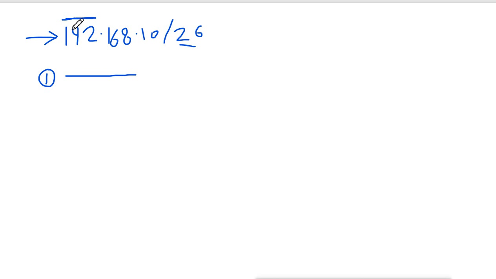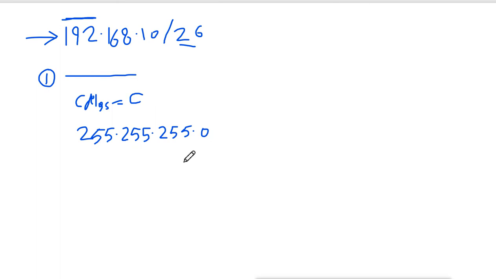So the answer goes like this. First I will find out that this is class C. Now, this is class C, which means this is the default subnet mask for this class. So the default subnet mask is 255.255.255.0.